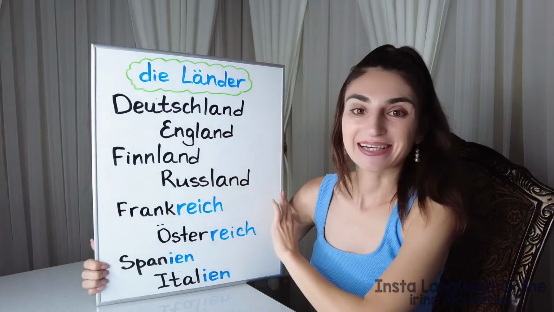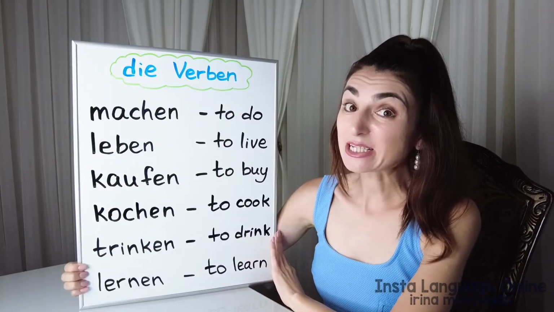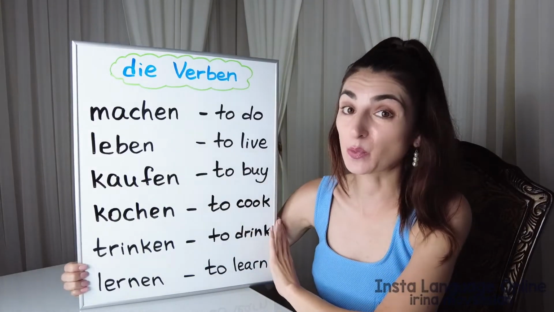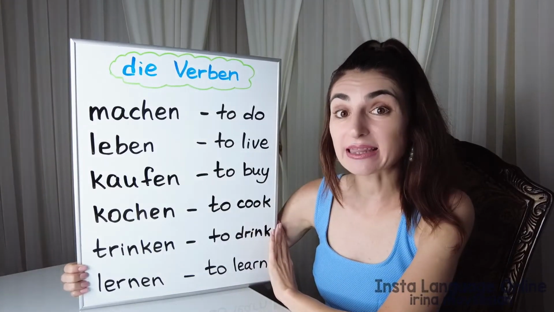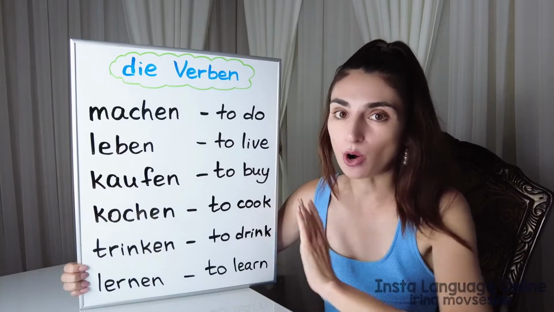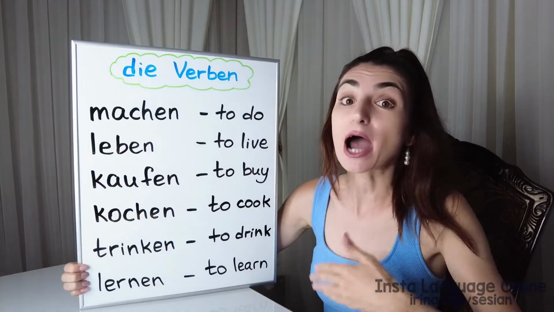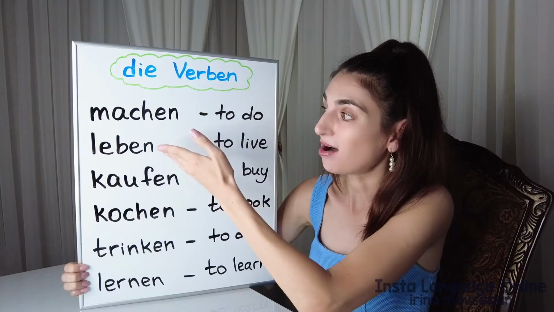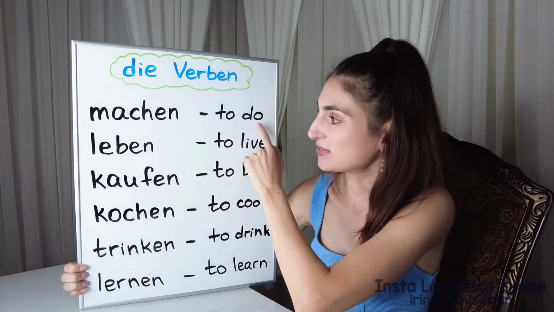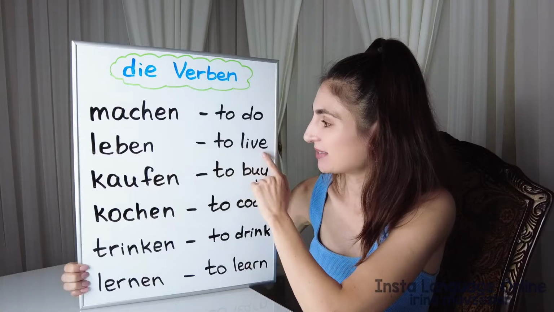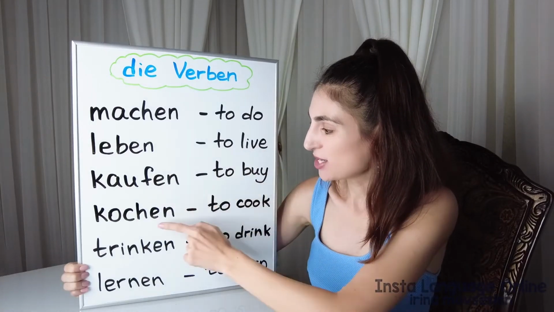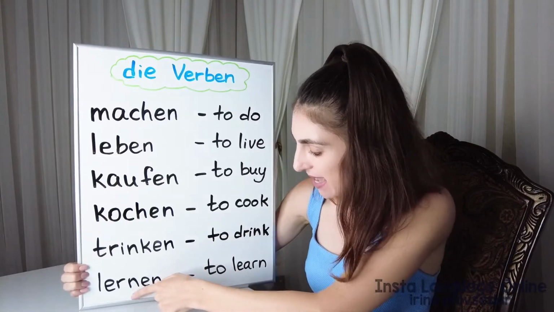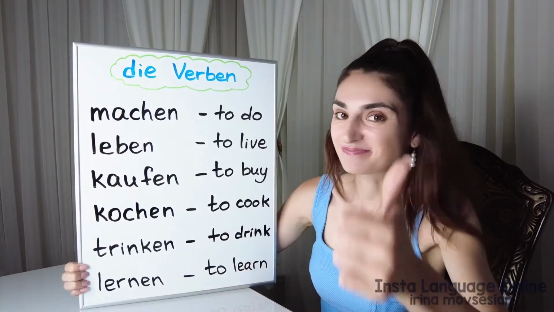Die Länder, countries. You need to practice how to conjugate verbs. So this is your homework. You need to conjugate these verbs in your copybook or in the comment section below. I will check you. The verbs, die Verben, are machen, to do, leben, to live, kaufen, to buy, kochen, to cook, trinken, to drink, lernen, to learn.